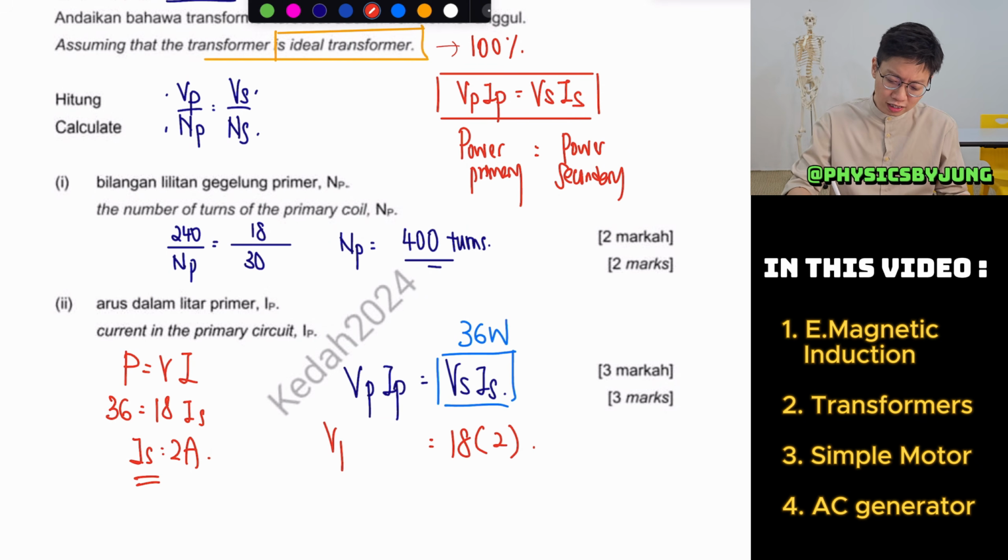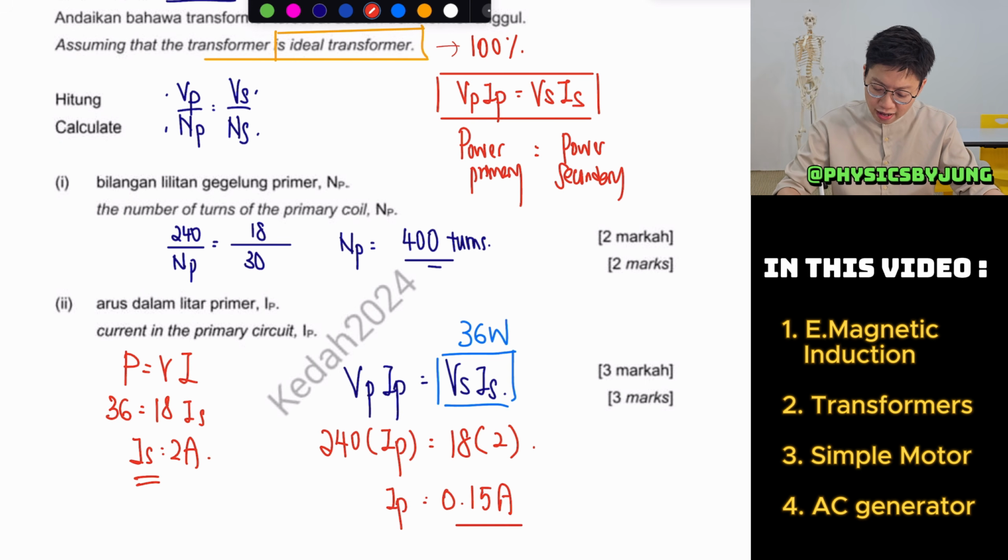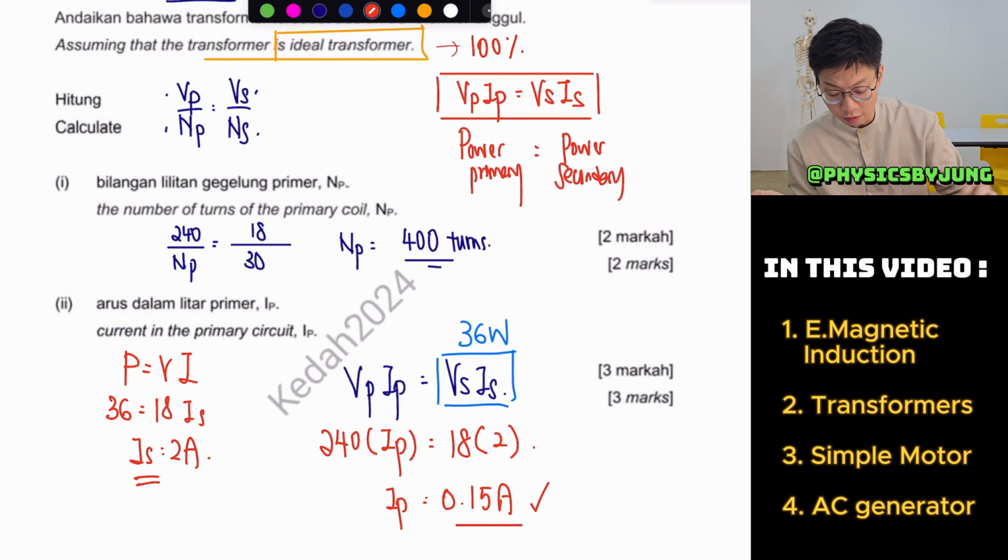So my voltage in my primary is 240 volts. So what is my current in my primary? I think I will get 0.15 ampere. Okay?